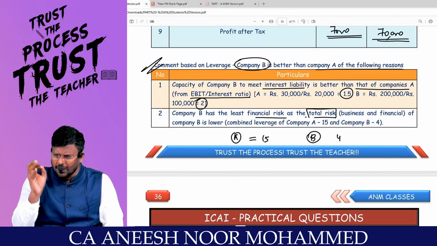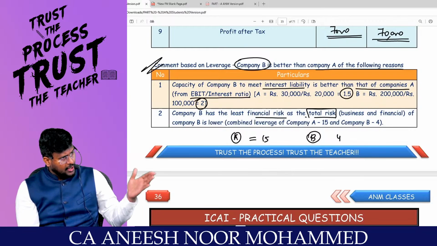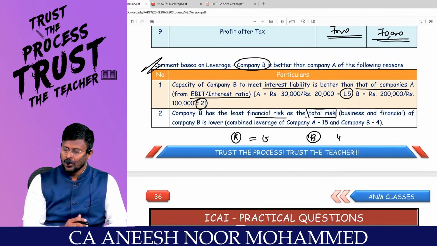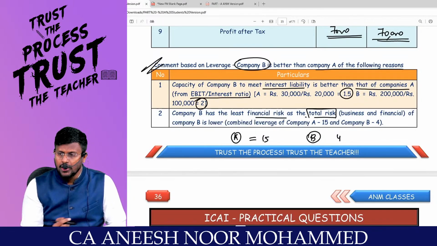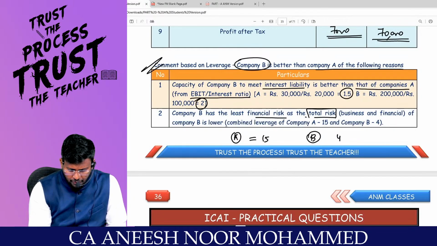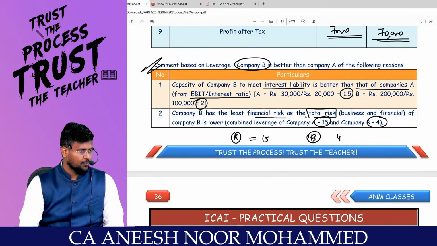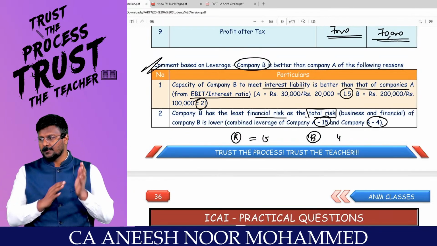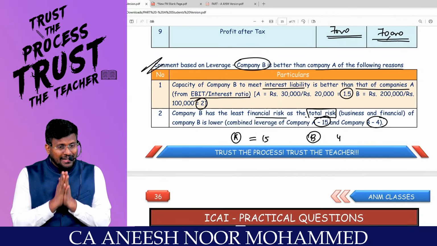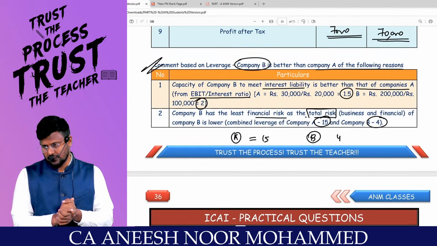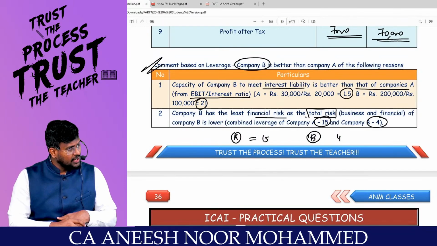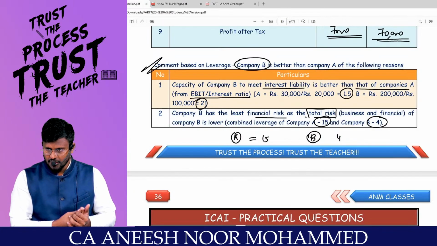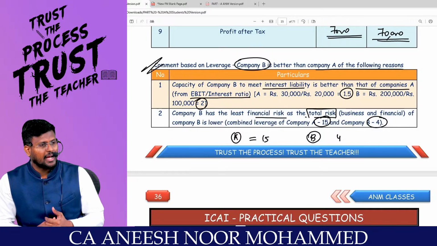That means if sales fall by 1%, EPS falls by 15%. Whereas the second company is not that risky, because if sales fall by 1%, the business and financial risk of company B is lower, as here it is 15 and 4. So for the purpose of comparing two companies, my dear lovable students, we will be taking the combined leverage as the base for the comparison. A company having more combined leverage will have more risk. A company having less combined leverage will have less risk.